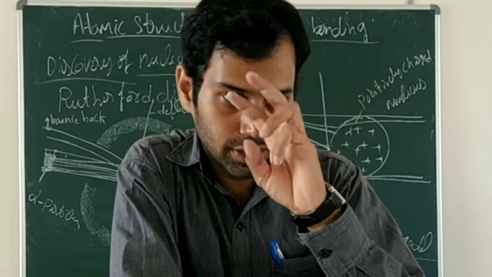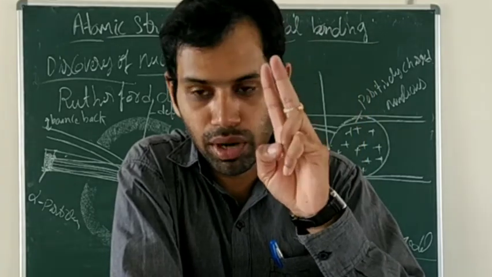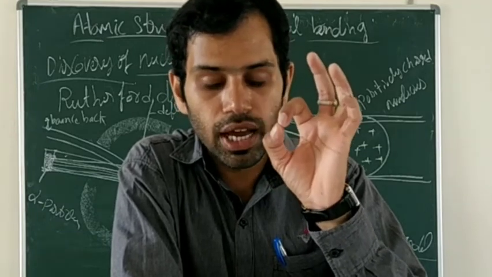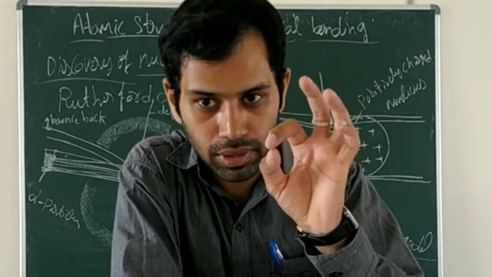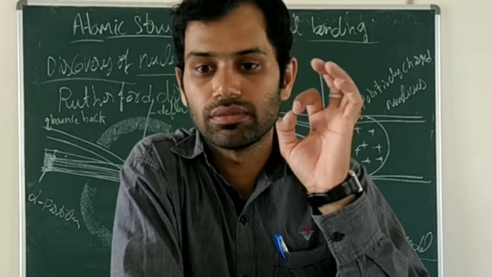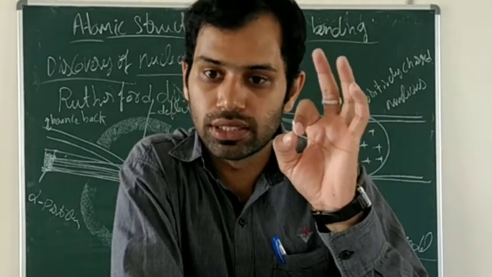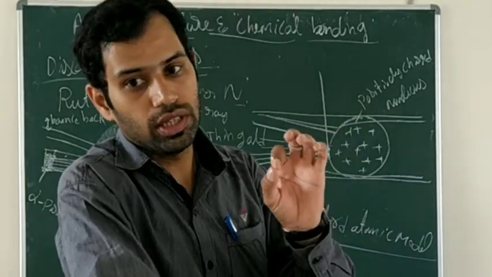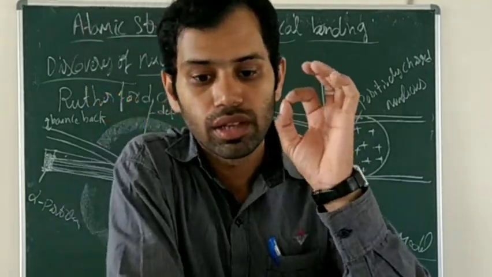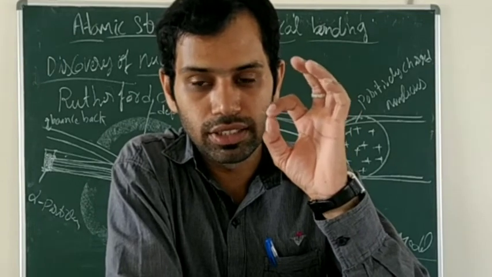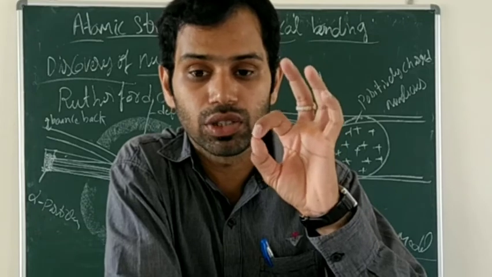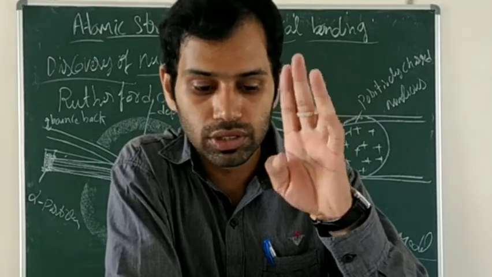So according to the Rutherford atomic model, the second point is that there is a positively charged mass at the center of the atom, and that is known as the nucleus. You consider that as the nucleus, the positively charged mass at the center of the atom. Clear? So this is the second one.